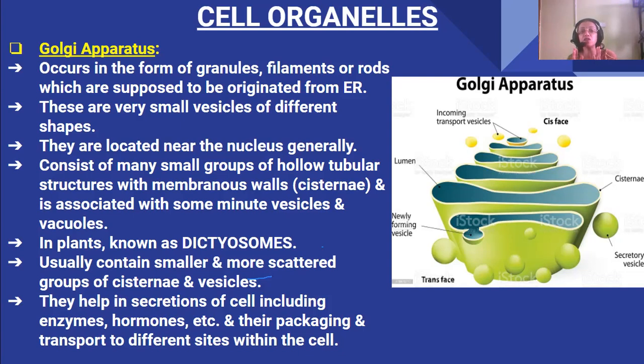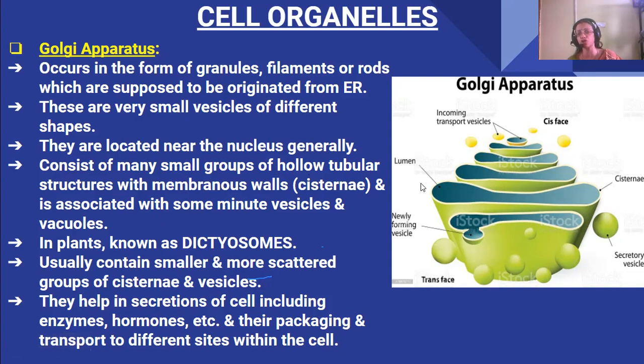These are very small vesicles of different shapes. See, this is a secretory vesicle, which are small vesicles. Okay, they are located near the nucleus. Generally they are located near the nucleus, and they consist of many small groups of hollow tubular structures with membrane walls known as cisternae.